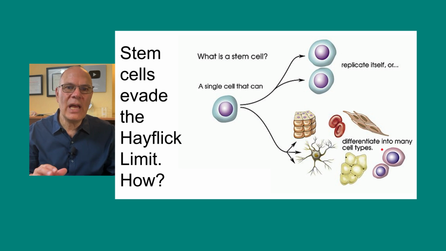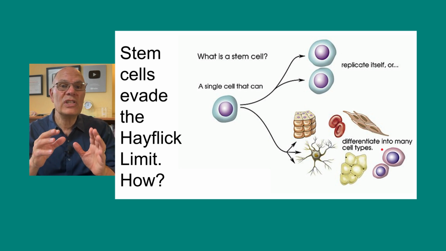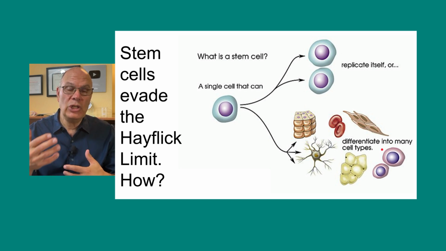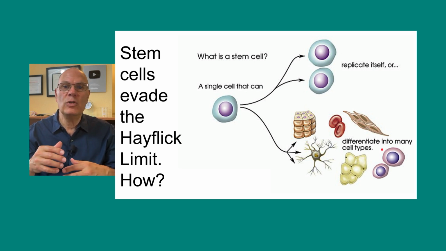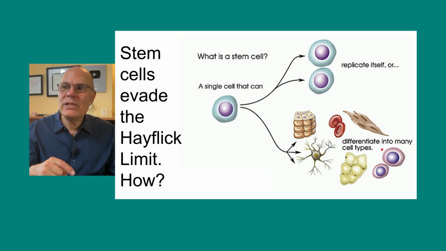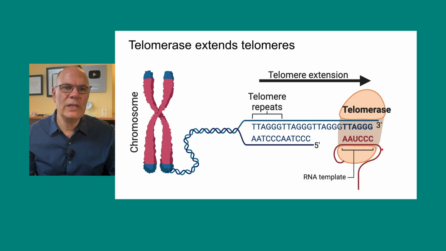Now, not every cell is subject to this limit. There are certain cells in our tissues that are called stem cells. Those cells have a unique ability to continue to replicate, and they become a reservoir of new cells that are used for regeneration and repair. Stem cells don't obey the Hayflick limit. How do they avoid this?